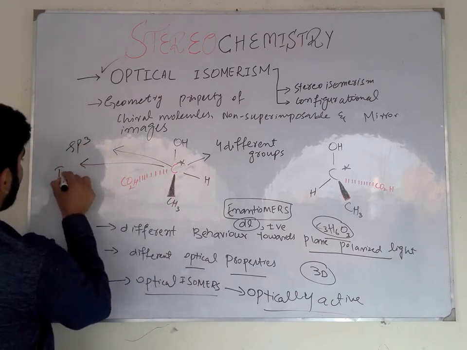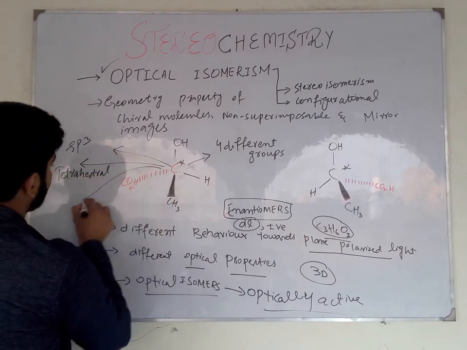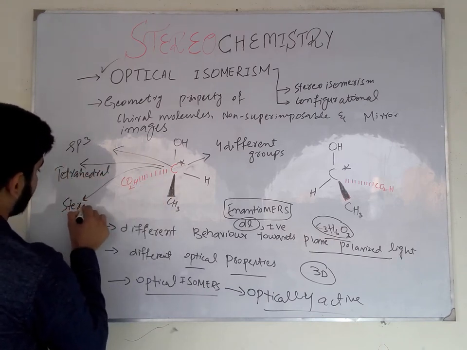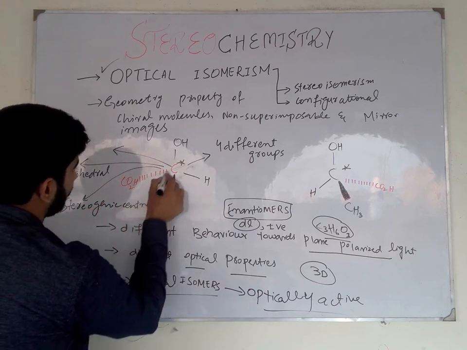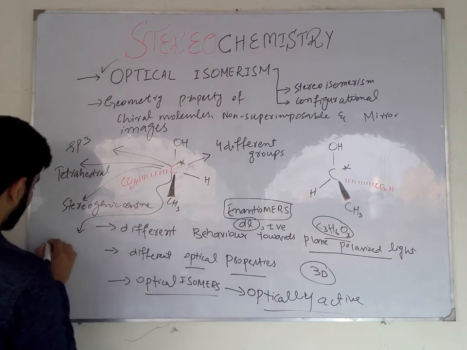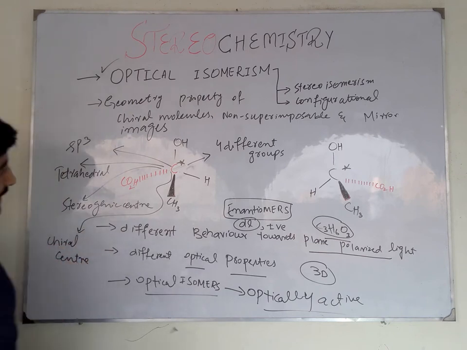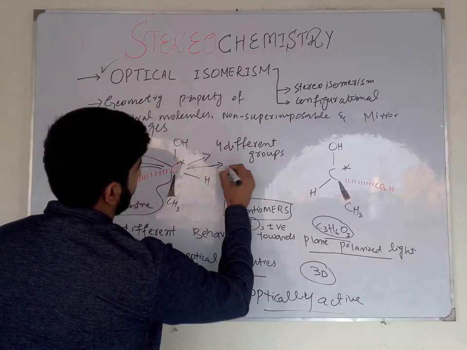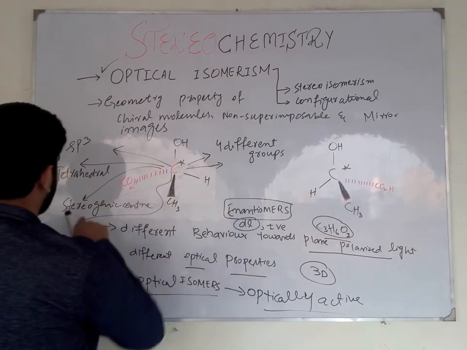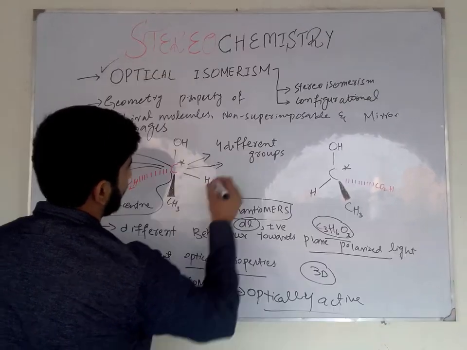It has tetrahedral geometry, a stereogenic center. And we can also say that it is a chiral center.